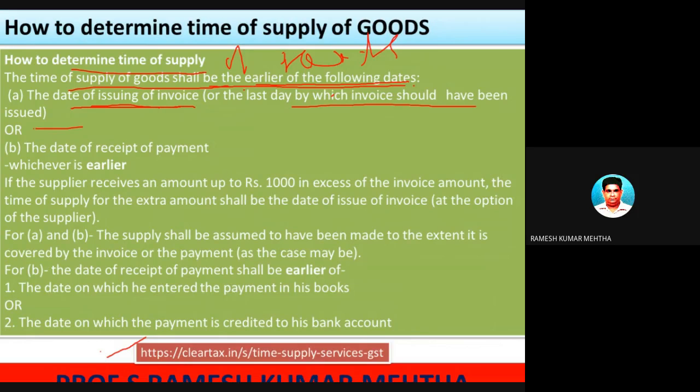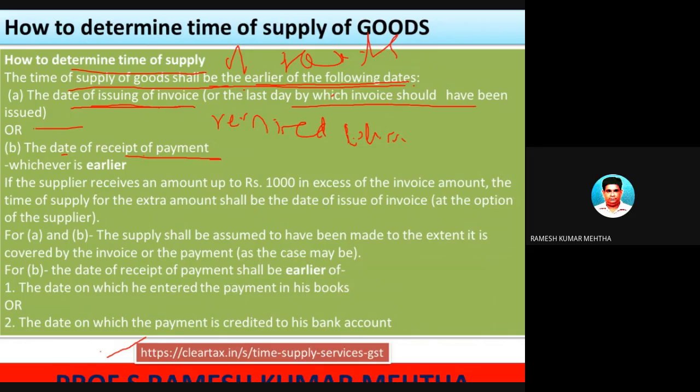For example, I told you, at the time of removal or before the time of removal, it can't be after the time of removal, and at the time of or before the time of delivery of goods. Or the date of receipt of payment. Among them, whichever is earlier is the time of supply.